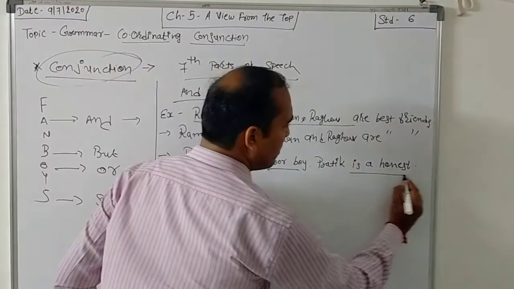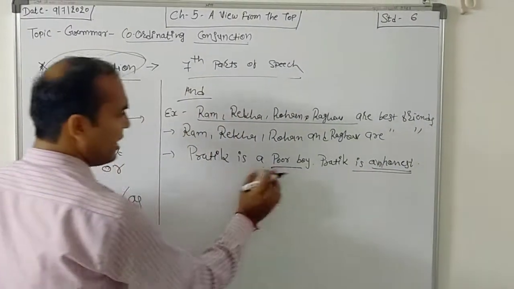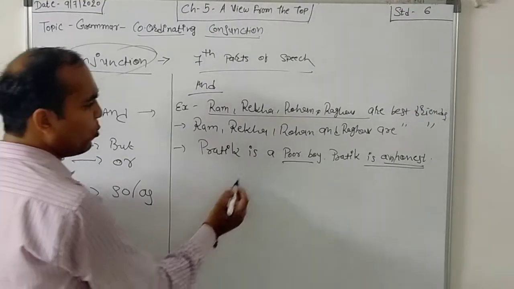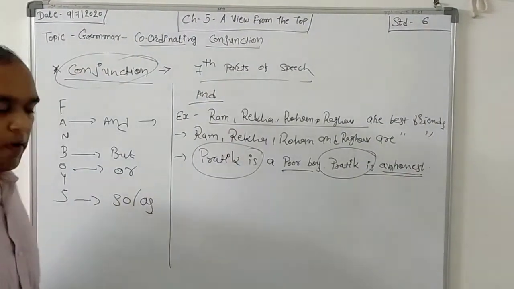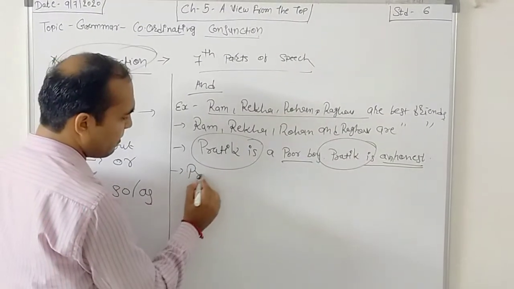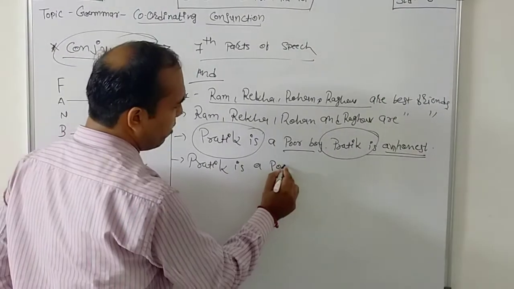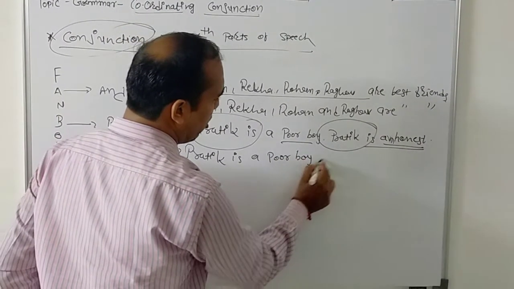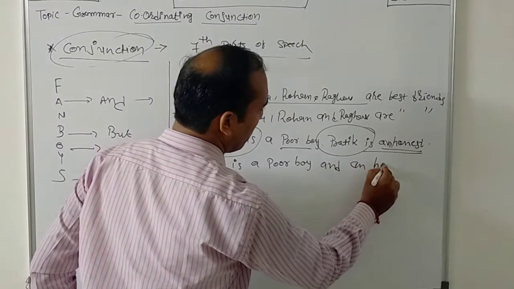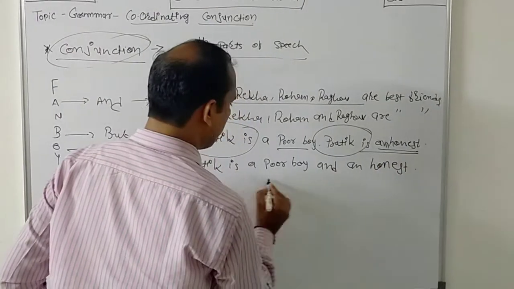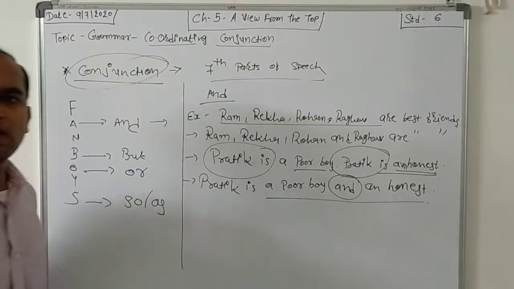Now these two words, poor boy and honest, and Pratik is is common. So what is the answer? Pratik is a poor boy and honest. So see this, these two words we have to join with the conjunction and.